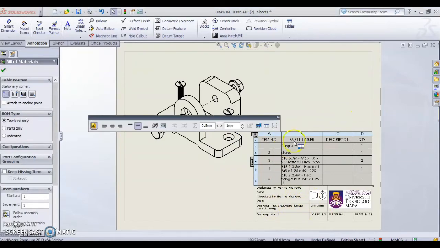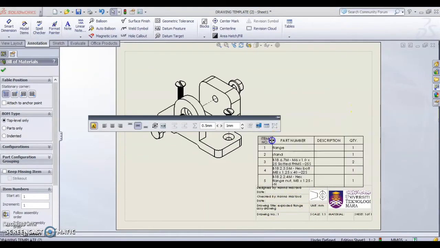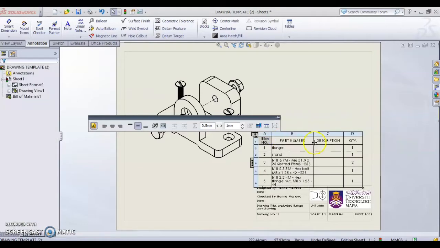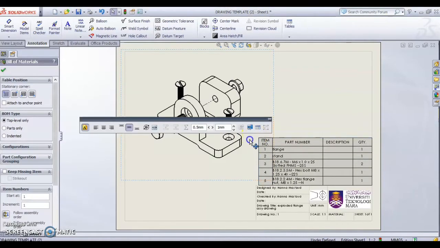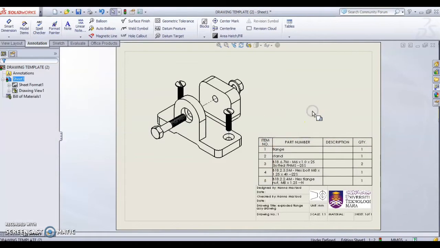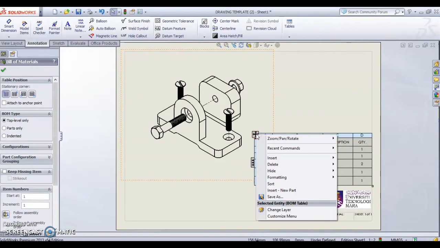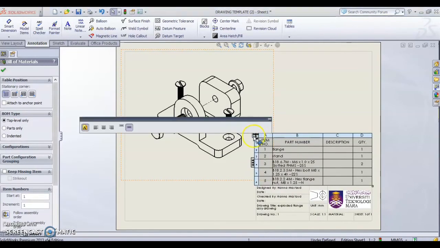Then click this arrow, and this block will appear. Click here on table header top.